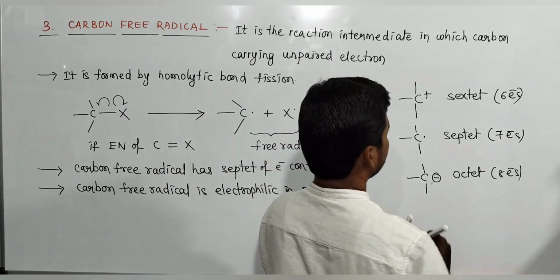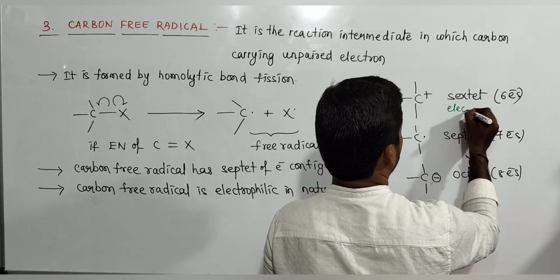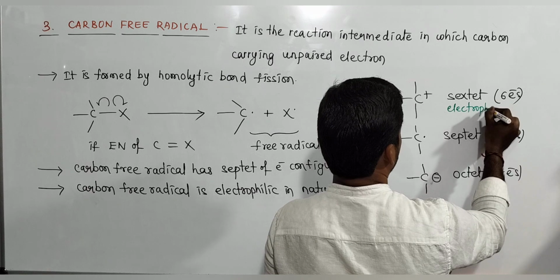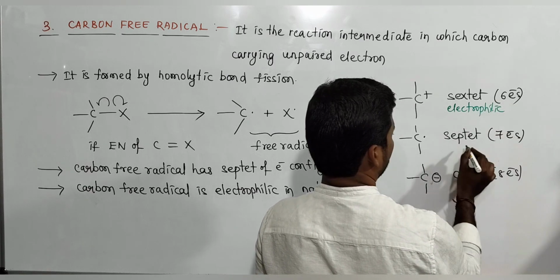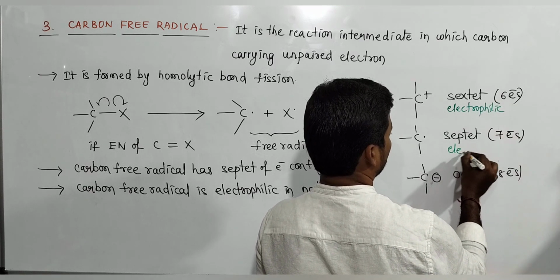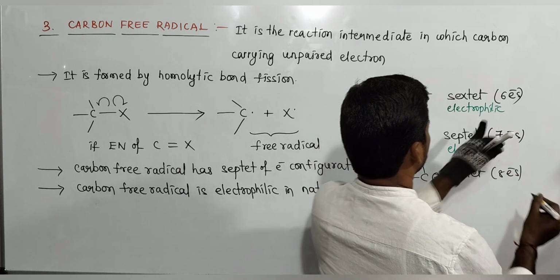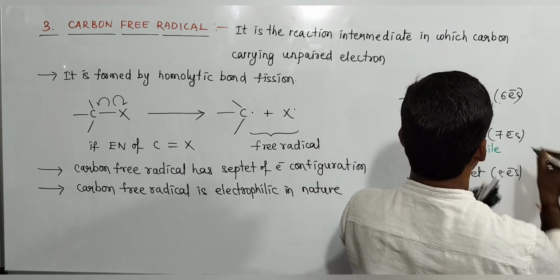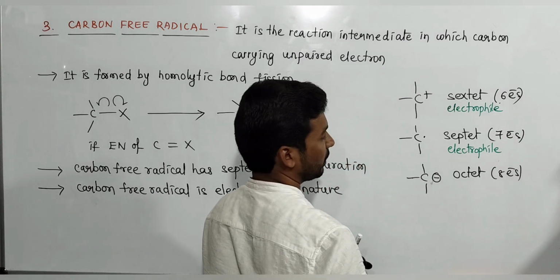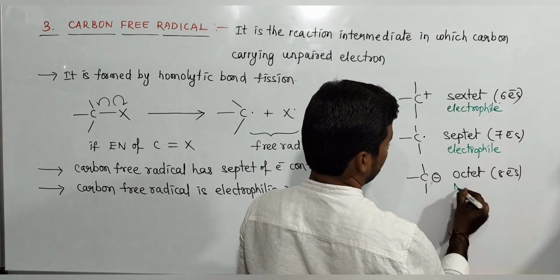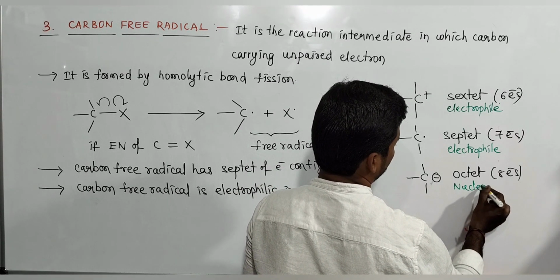Carbocation is electrophilic in nature. Carbon free radical is also electrophilic in nature. Carbocation is an electrophile, carbon free radical is an electrophile. Carbanion is a nucleophile.